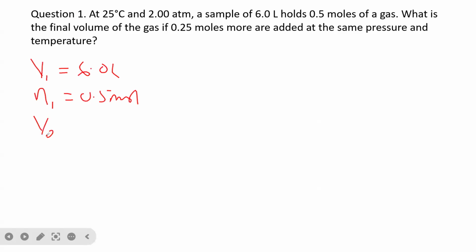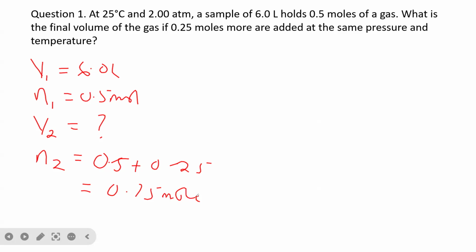Then what is the final volume? That is V2, which is unknown, of the gas if 0.25 moles more are added at the same pressure and temperature. So now we are going to have N2. Since it is added to the 0.5, we say 0.5 plus 0.25, and this will give us a total of 0.75 mole. So we now have our N2 as 0.75 mole.